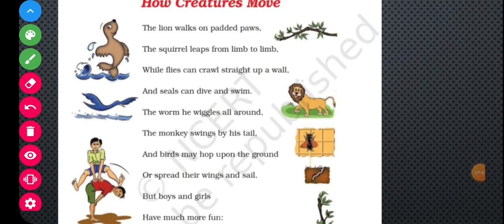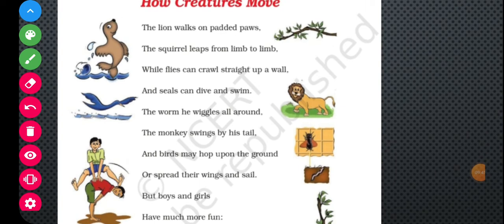And children, seals are the animals which are found in cold regions. Children, they can dive and they swim and they enjoy it. And they can live easily in very low temperature, where we can't live or survive, children.